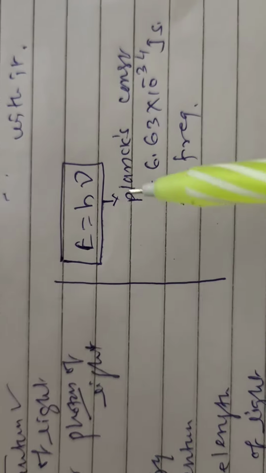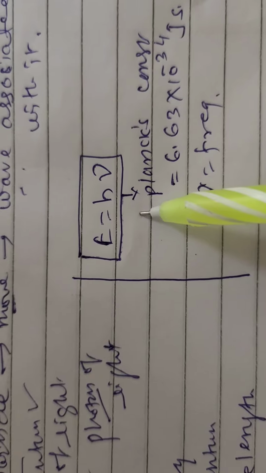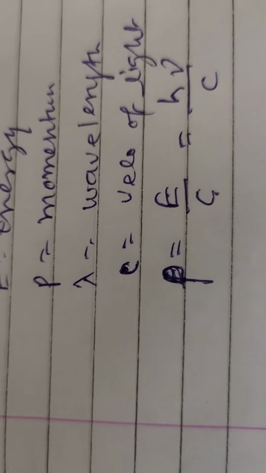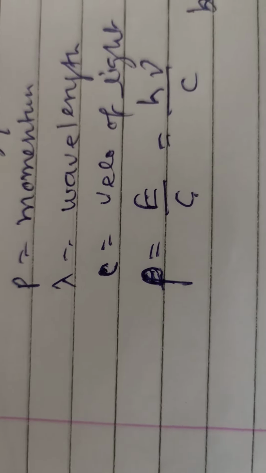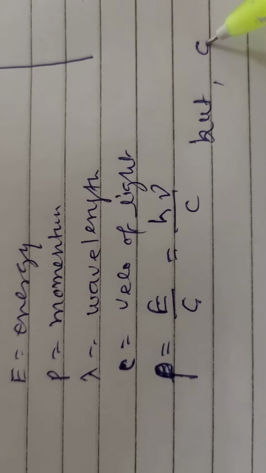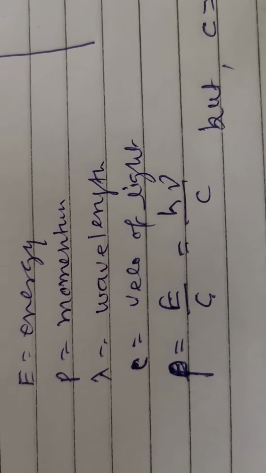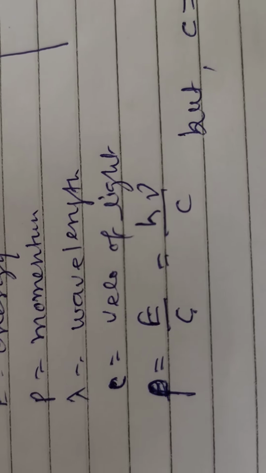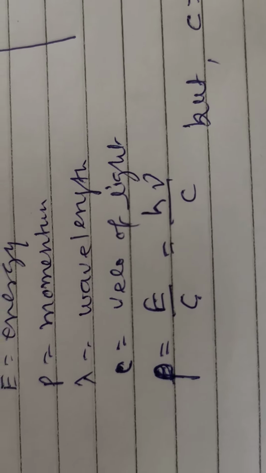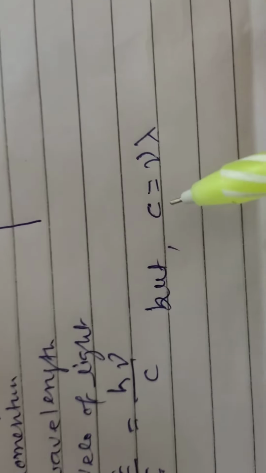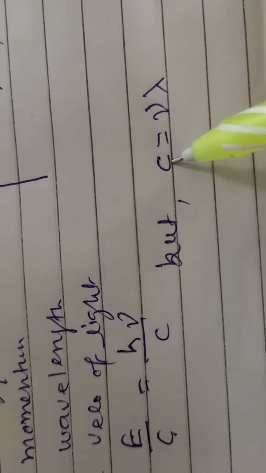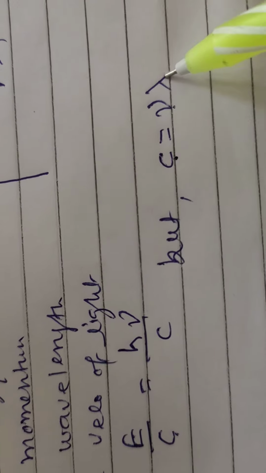Putting this value of the energy, h into nu, in the formula of the momentum, P is equal to h into nu upon c. But we also have the well-known relation between velocity of light c, frequency nu and wavelength lambda: c equals nu lambda.